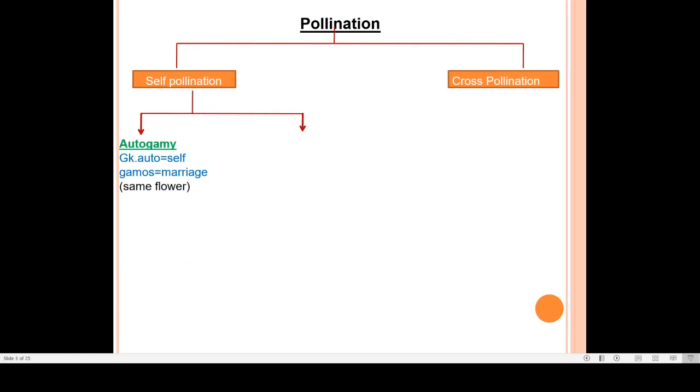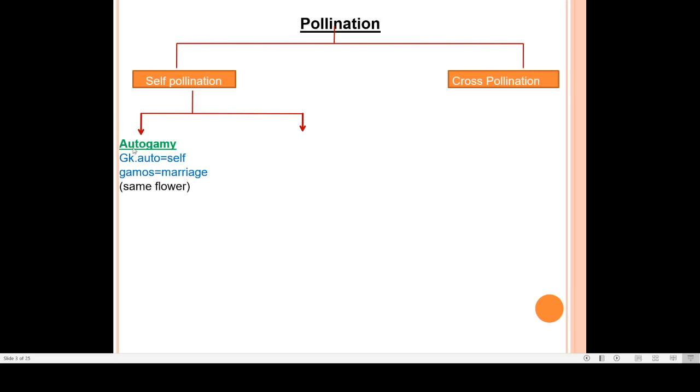Autogamy generally occurs in a bisexual flower, when both stamen and carpel are present. In a single, same flower, the pollen from the anthers of that flower gets deposited on the stigma of the same flower. That phenomenon is known as autogamy.